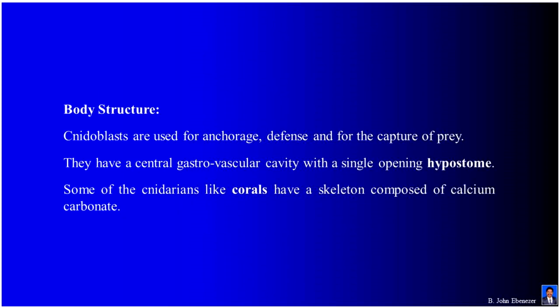Body structure. Cnidoblasts are used for anchorage, defense, and for the capture of the prey. They have a central gastrovascular cavity with a single opening called hypostome. Some of the cnidarians, like corals, have a skeleton composed of calcium carbonate.